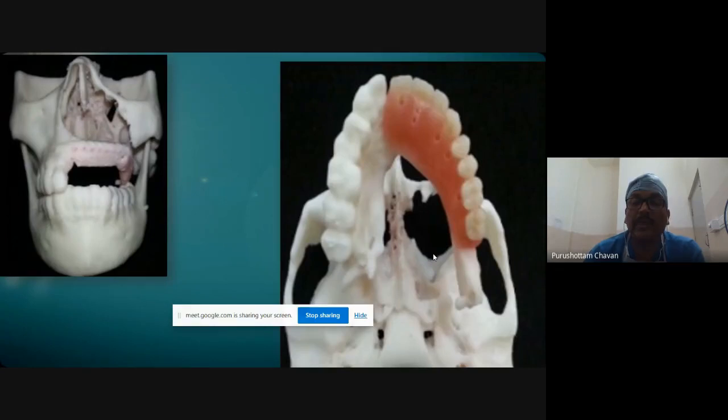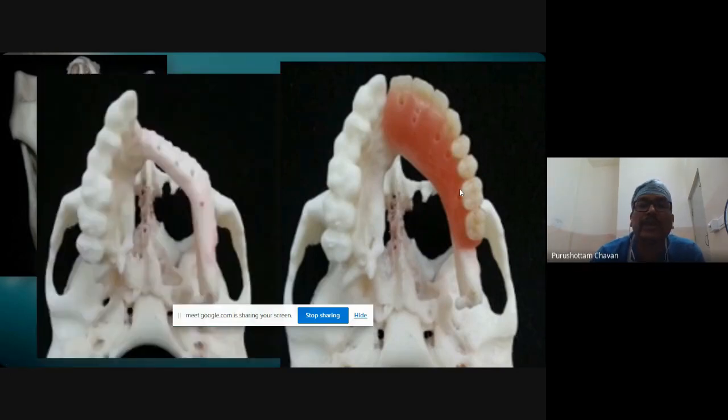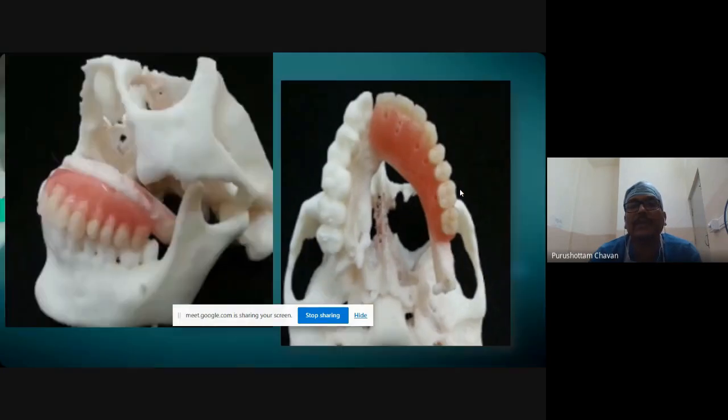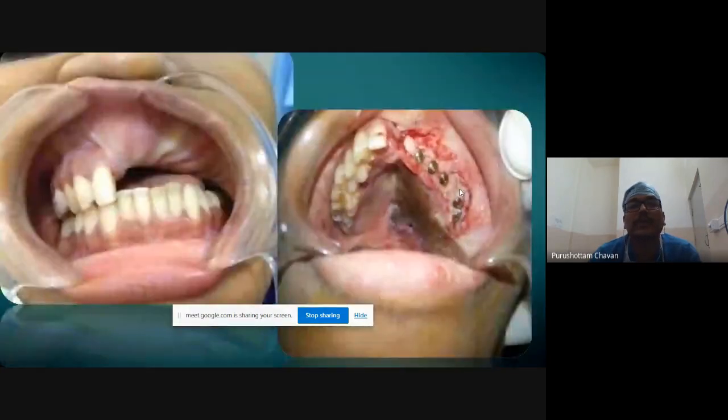And a similar patient can be rehabilitated with dental implants also. So this is a case where what you are seeing here is a fibula being put, and now we have done a 3D print so that we can make out where to put the implants. The temporary denture has been created matching the normal dentures on the opposite side, and you can see fine drilling. Those gave us an idea where to drill and see how it fits.